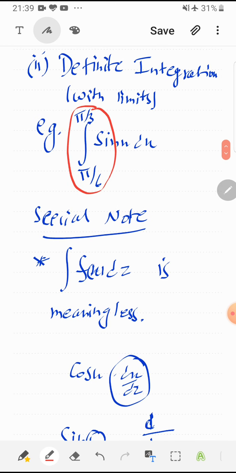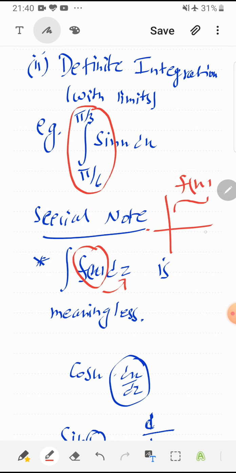One very special note is there, when we differentiate any function, let f of x, with respect to another variable, say dz, so this thing is meaningless in integration. It is worthless, it is absurd. Now why? Because geometrical meaning of integration means area under the curve. And if I draw the graph of f of x, so obviously there should be x-axis, y-axis, and this is the area represented by this.